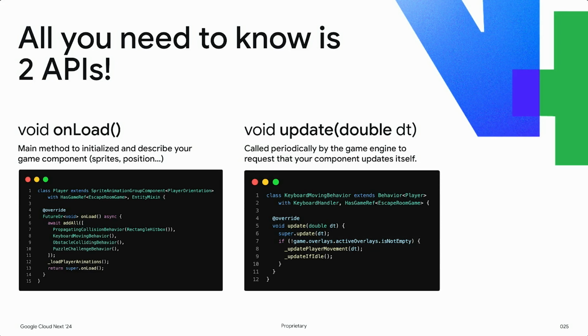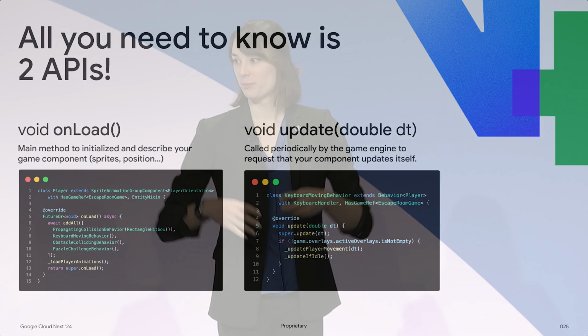There's really two things you need to know about game components. When they're added or the game starts up, you're going to handle the loading for that component, any graphics or media or assets that it needs. And then you're going to handle the update cycle, where every frame that's called, you have a chance to look at how much time has passed and run your simulation or pass it off to your other systems in your game that actually handle your game logic. And so that's kind of all there is to that.